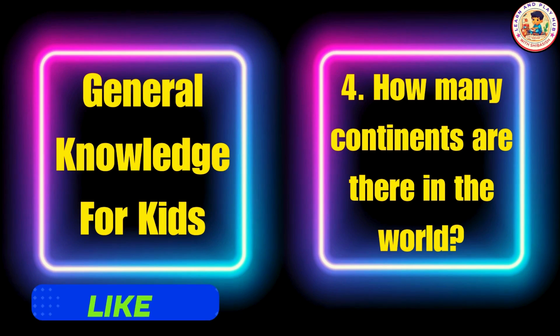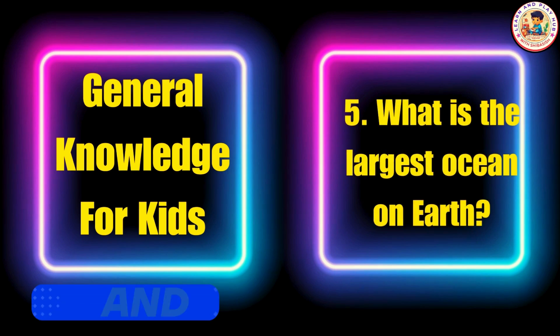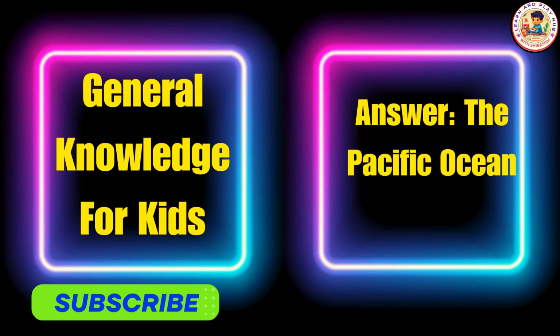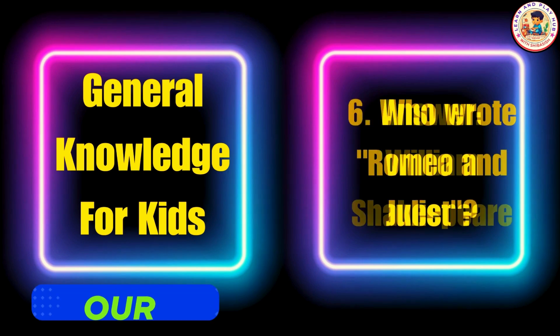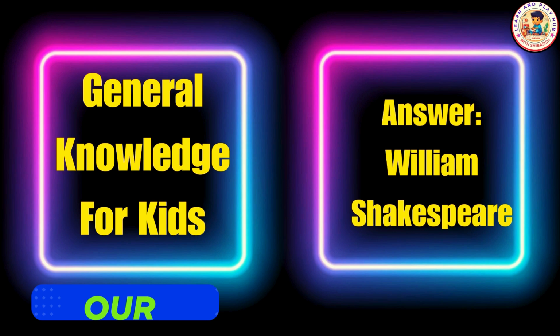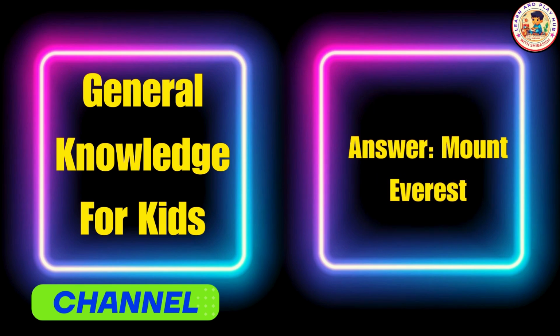How many continents are there in the world? Answer: 7. What is the largest ocean on the earth? The Pacific Ocean. Who wrote Romeo and Juliet? Answer: William Shakespeare. What is the tallest mountain in the world? Answer: Mount Everest.